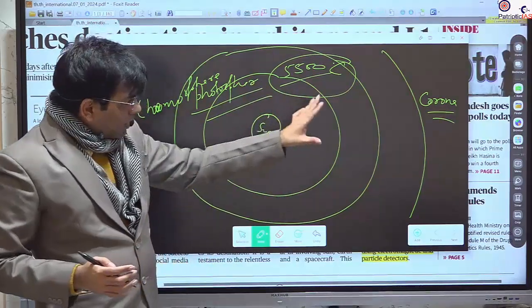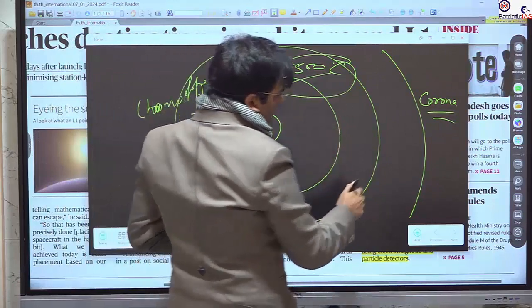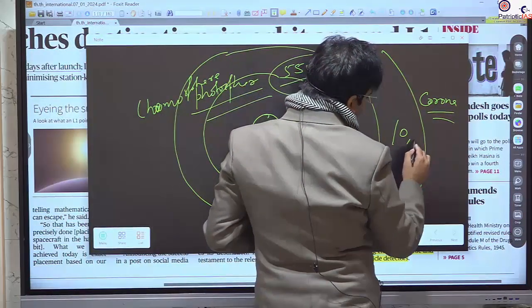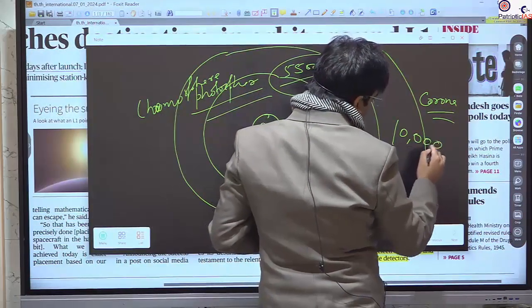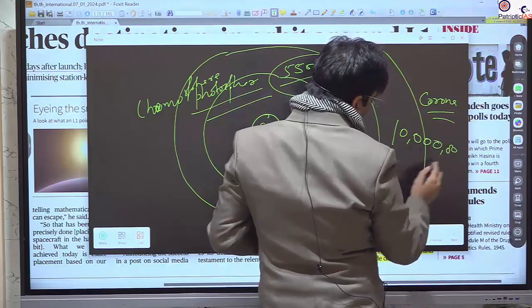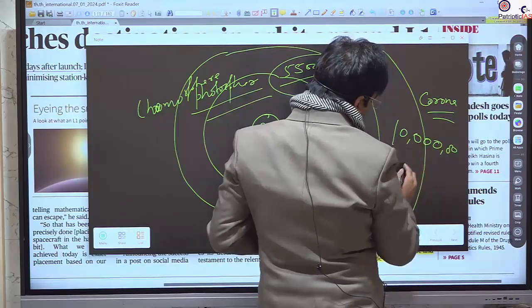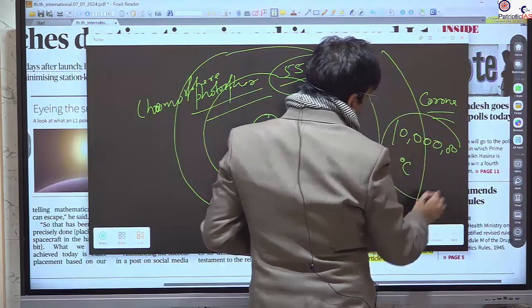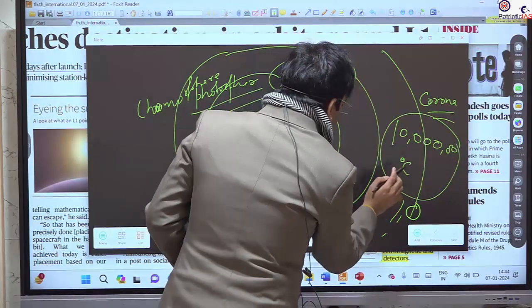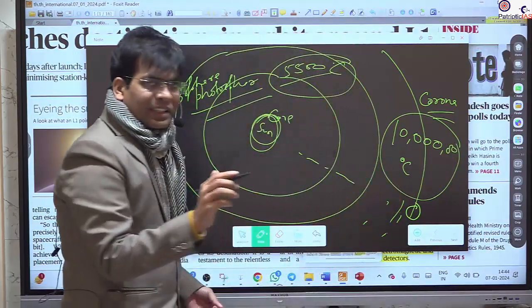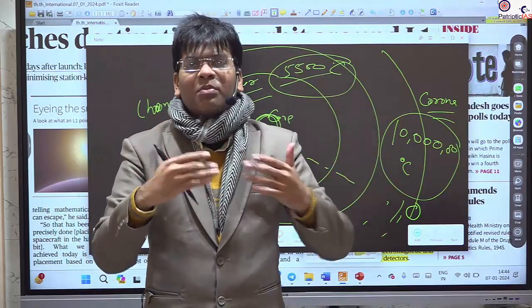But a major difference is that the temperature of the corona is 10 lakh degrees centigrade. So this 10 lakh degrees centigrade, there is so much difference. Can you imagine how hot this is?